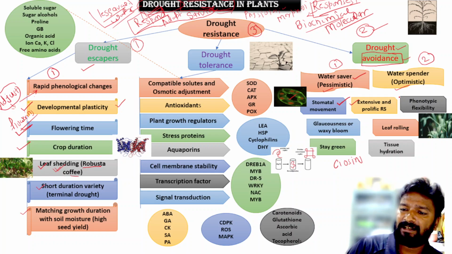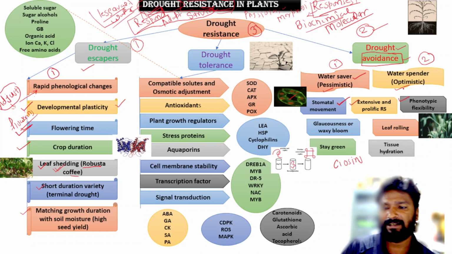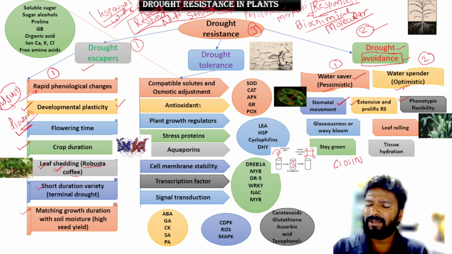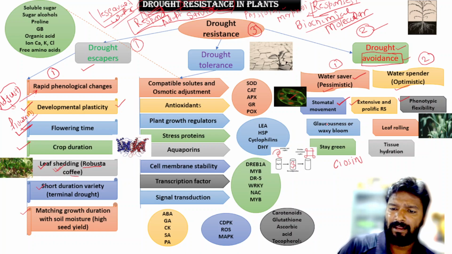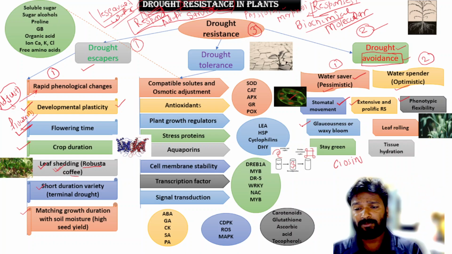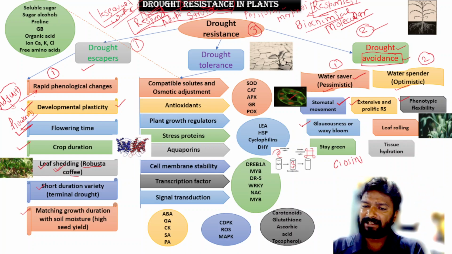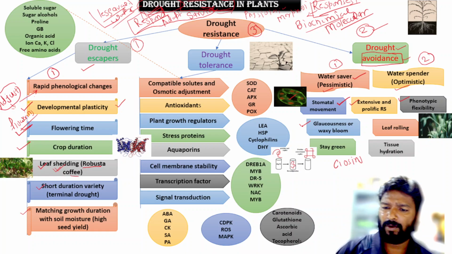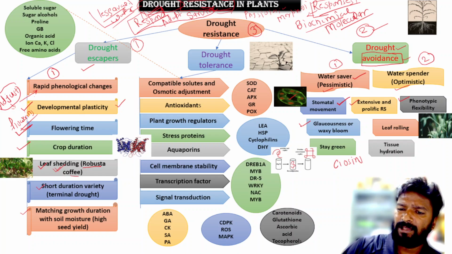Then the next character is phenotypic flexibility, meaning according to the situation they can change. Then the fourth character is glaucousness or waxy blooms. These types of plants have a waxy coating on the leaf surface, so it reduces the transpiration process or water evaporation from the leaf surface. So they can save the water.